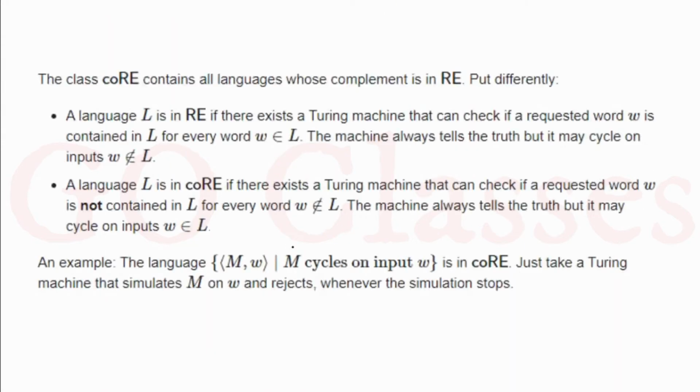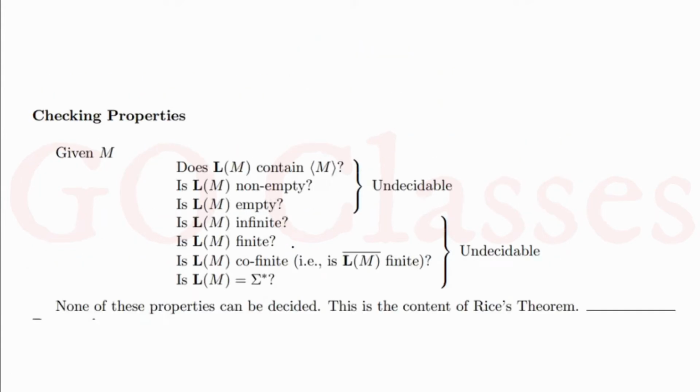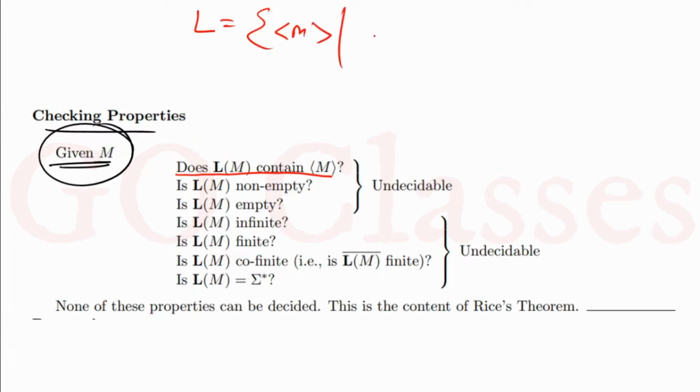Now let's take more examples. Let's take these examples. Given a Turing machine M, these are the properties. Now let's verify them. He's asking, does L(M) contain M? First of all, we check whether this is a trivial property or not. You need to understand this: the language L is the set of Turing machines M such that L(M) contains M.